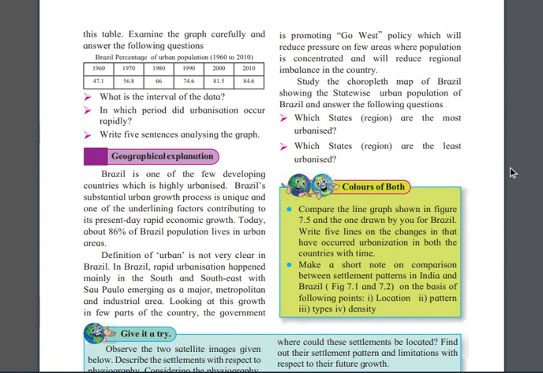Why are the people concentrated in one corner of the country and not living in the whole country? It will create an imbalance, right? Imbalance for what? If no one is living over there, another country may attack or capture it, right? Study the choropleth map of Brazil showing the state-wise urban population.